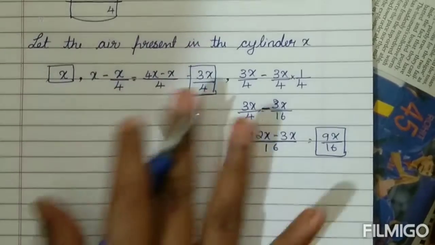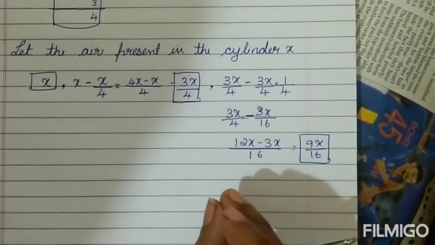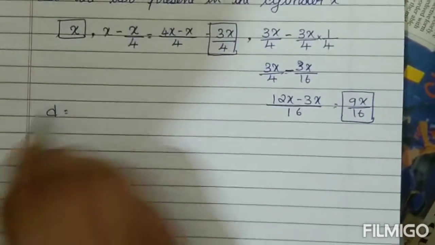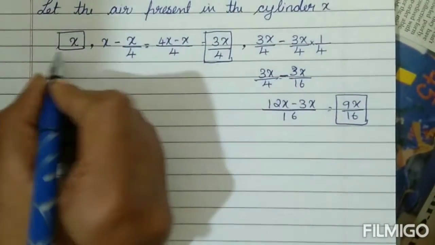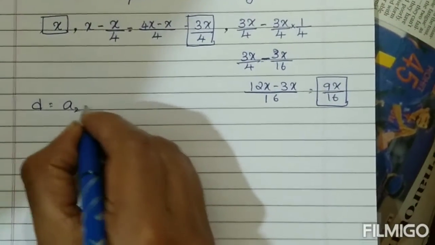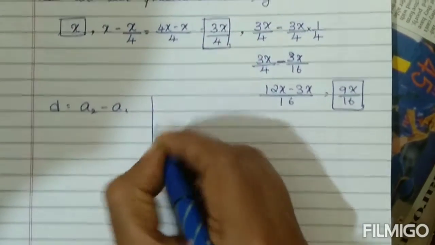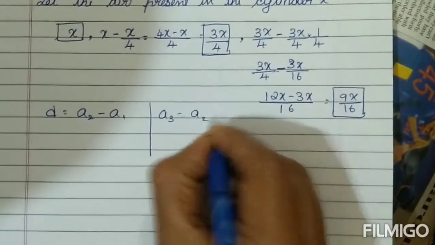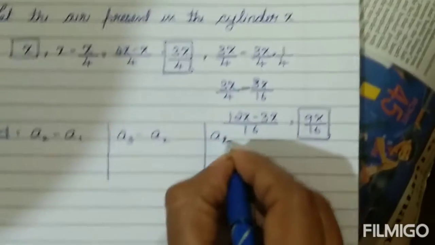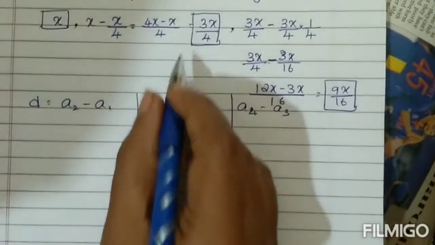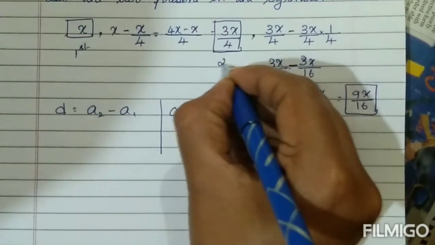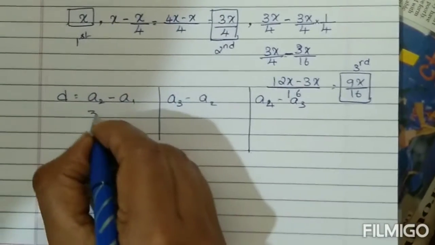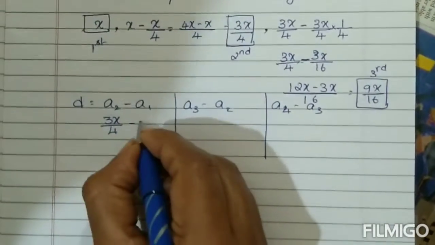This will be your third term. Whether this is an AP or not, what you have to find out is the common difference. Common difference means the second term minus the previous term. A2 minus A1. Third term minus the previous second term, so A3 minus A2. A4 minus A3. So here, first term, second term, third term. The second term is 3x divided by 4 and the first term is x.